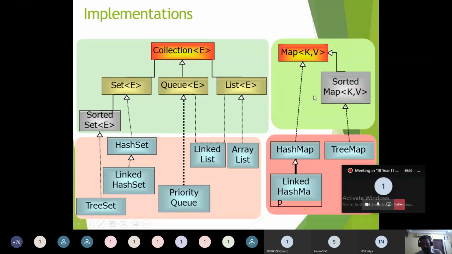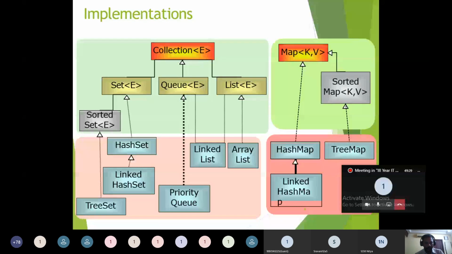And coming to the map interface classes, there are hash map, tree map, and linked hash map. There are three different classes available from the map interface. Tree map came from the sorted map interface. Hash map and linked hash map came from the map interface.